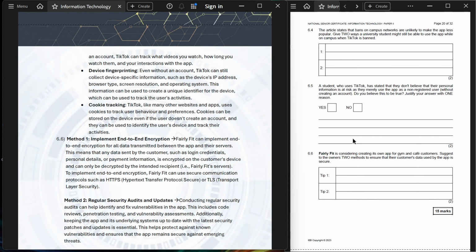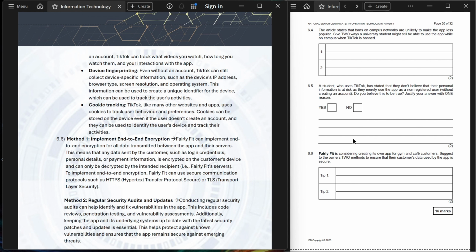Now, before this, check IEB's answers. They're easy to memorize. I'm just explaining these. Implementing end-to-end encryption. Fairly Fit can implement end-to-end encryption for all data transmitted between the apps and their servers. This means that any data sent by the customer, such as login credentials, personal details, or payment information, is encrypted on the customer's device and can only be decrypted by the intended recipient, i.e., the Fairly Fit server. To implement end-to-end encryption, Fairly Fit can use secure communication protocols such as HTTPS, Hypertext Transfer Protocol Secure, or TLS, Transport Layer Security.